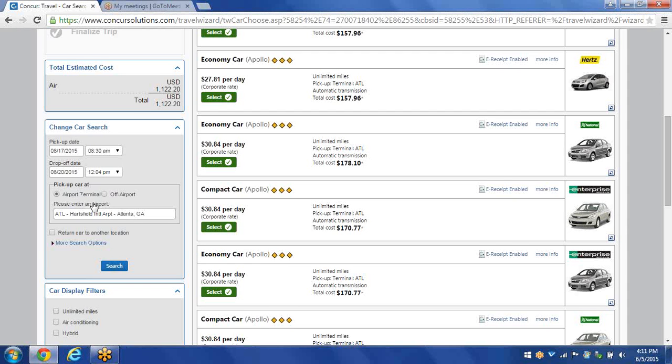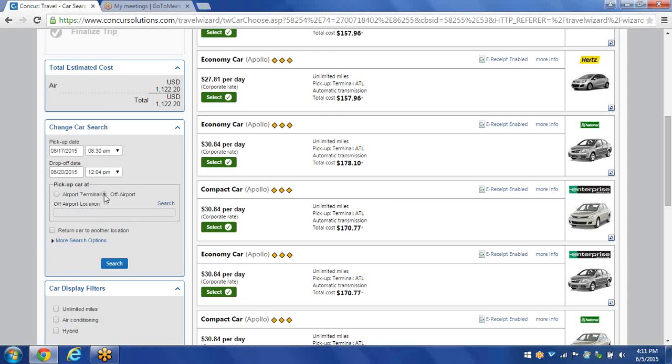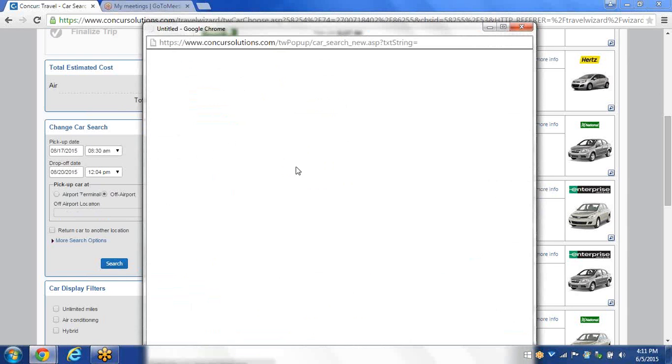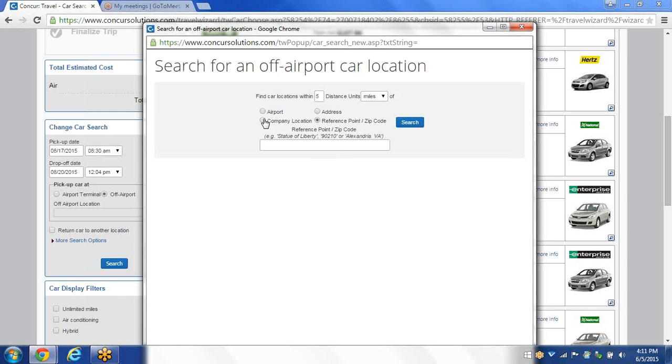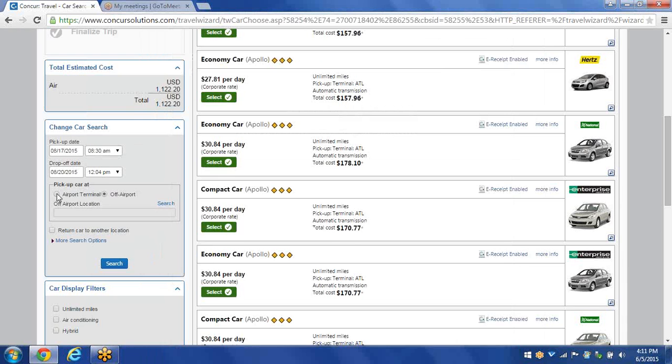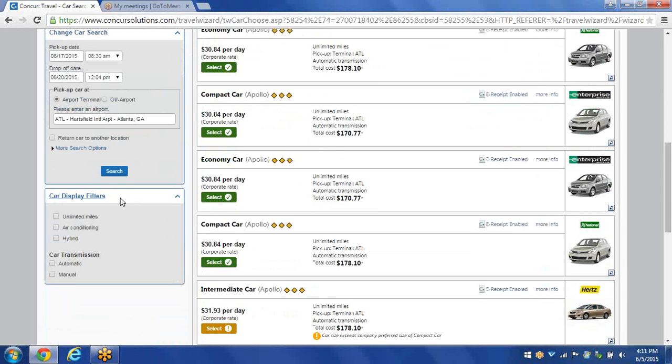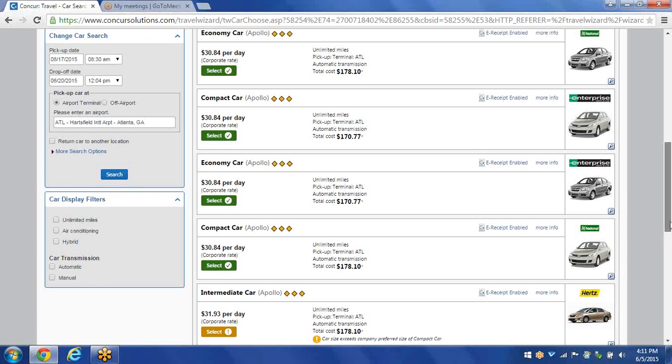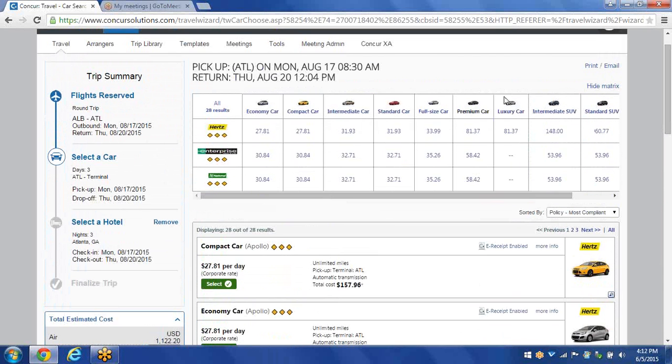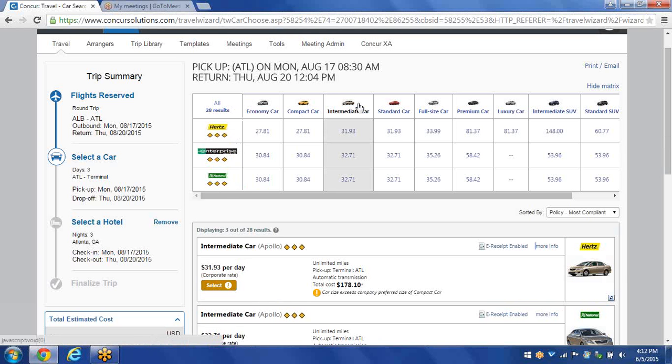If you want to find a rental car from off an airport property, all you need to do is click on the radio button here, click on search, and a window will appear. You can put in the parameters that you need. Scrolling down a little bit more, we have a couple filters here. If you're looking for cars with unlimited miles, air conditioning, hybrid, automatic, or manual, feel free to use any of these filters right here. So scrolling back up to the top of the page, the only vendors you can choose from for a rental car are Hertz, Enterprise, and National.